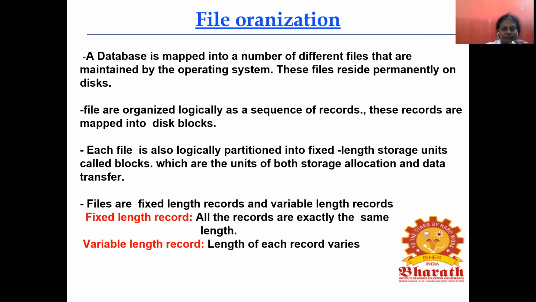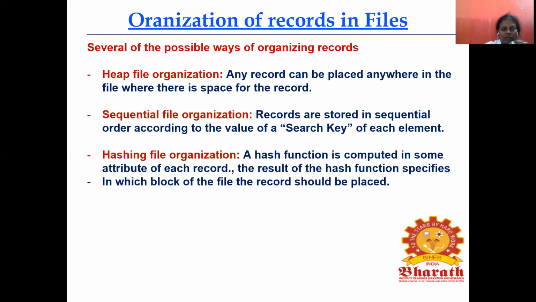Okay, next one. Organization of records in files. So how are the records organized in the files? There are three possible ways of organizing records: heap file organization, sequential file organization, and hashing file organization.